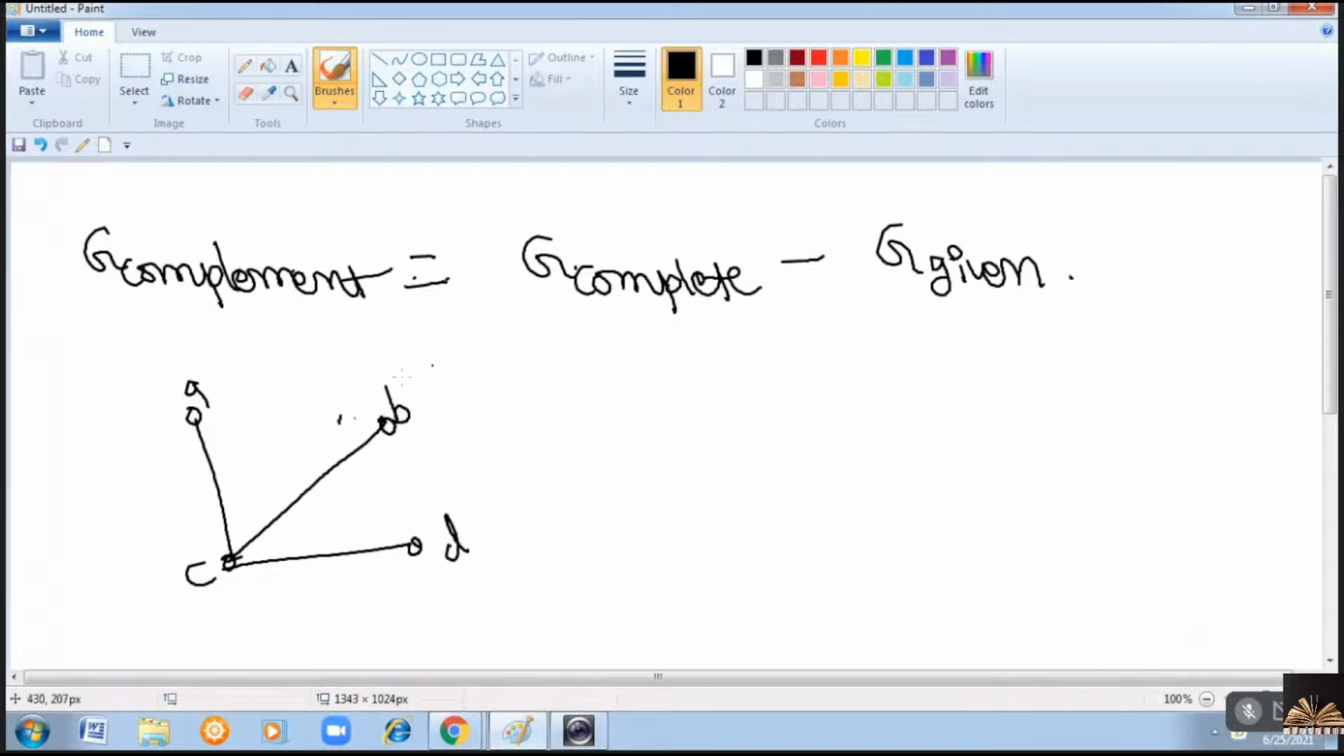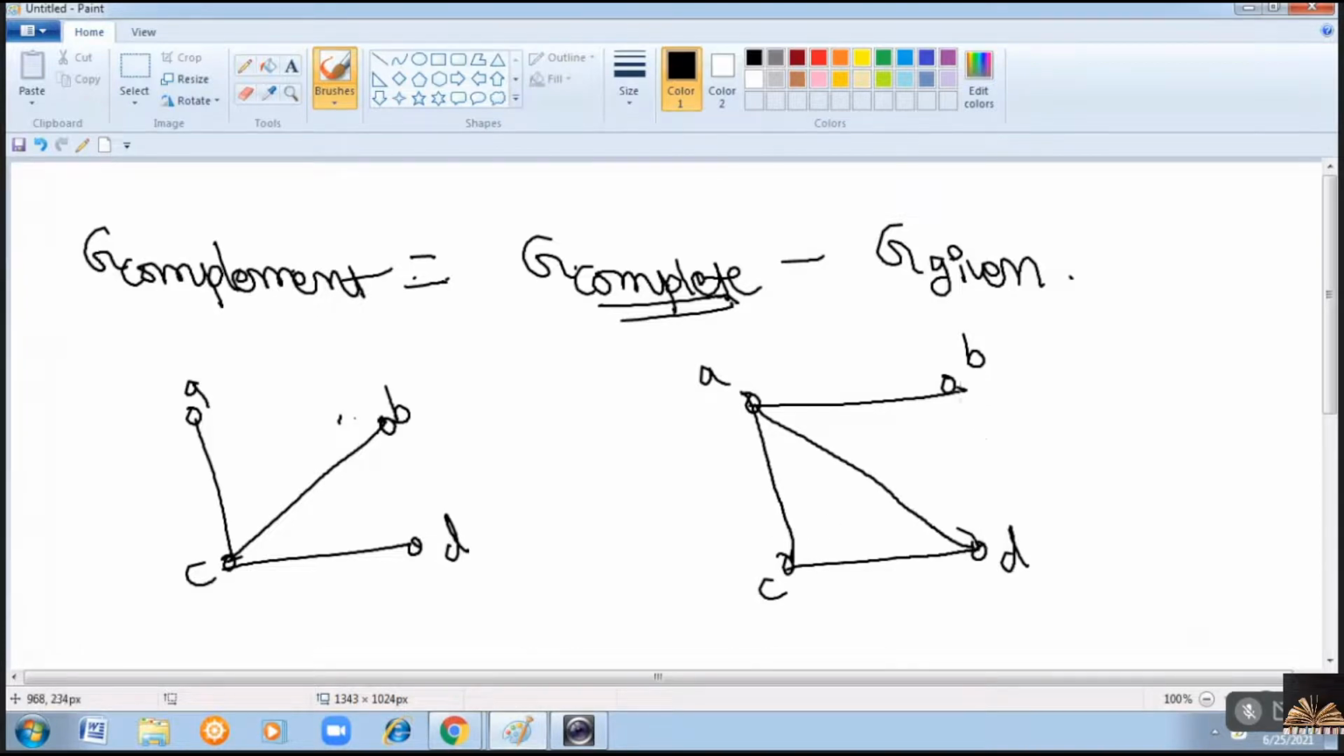So to find the complement, first of all, we should find the complete graph. How will you draw the complete graph? You have to draw the edges between every pair of vertices, right? Now this is your complete graph. Now identify whatever edges are missing in the given graph when you compare with the complete graph. Those missing edges you must add in the complement graph, right? This is the given graph. This is the complete graph.